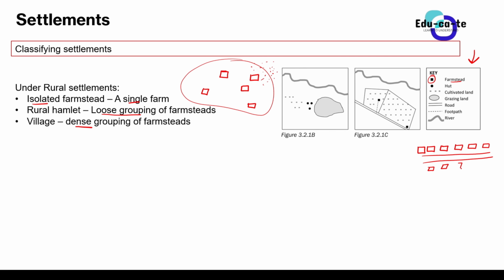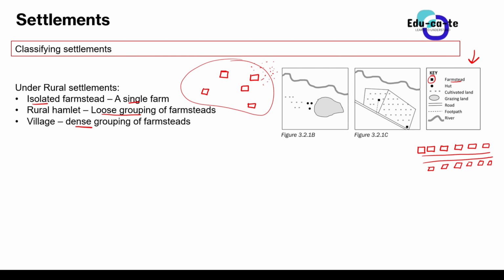Villages have a lot of people, because in villages you have a lot of farmsteads grouped in one place. When you say it is a dense grouping, it just means that we've got a lot of farmsteads grouped in one place. That's known as a village. So when you are going to a village, you are not going to somewhere isolated. You are going to a place that has many houses next to each other.